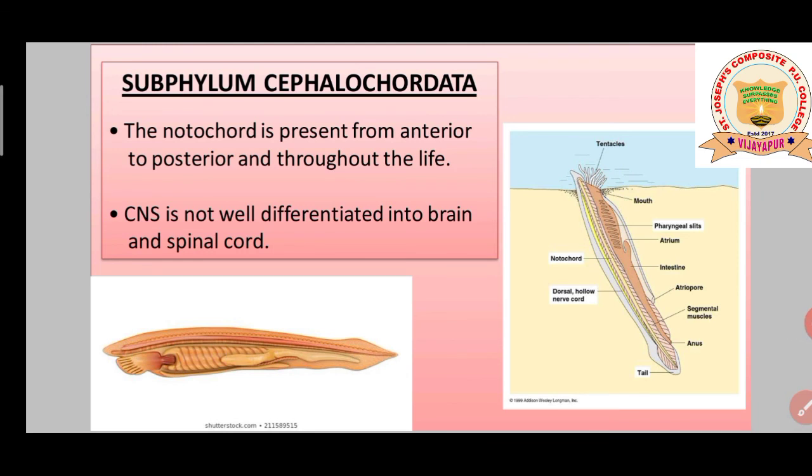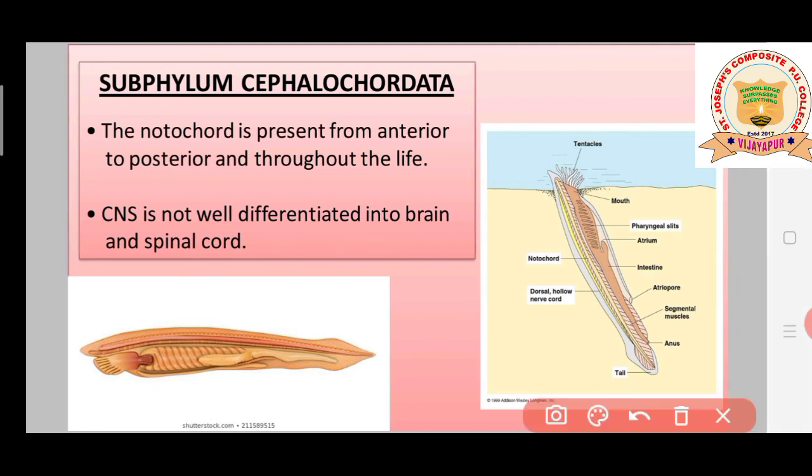Now let's discuss the subphylum cephalochordata. Just as in the urochordata we saw the notochord in the tail region, let's discuss what the position of the notochord is in the cephalochordata. Now, the notochord is present from anterior to posterior and throughout the life. Students, in this group of animals, we see the notochord present from the anterior region to the posterior region throughout the life.